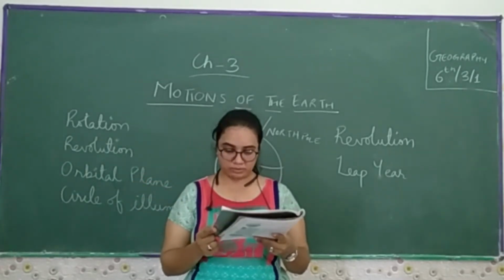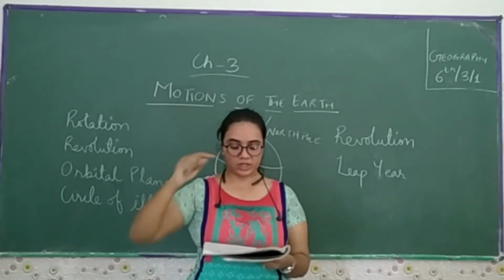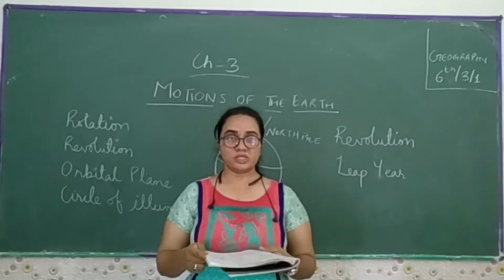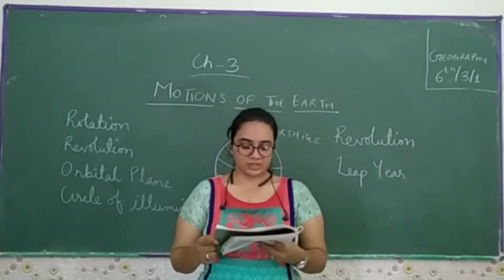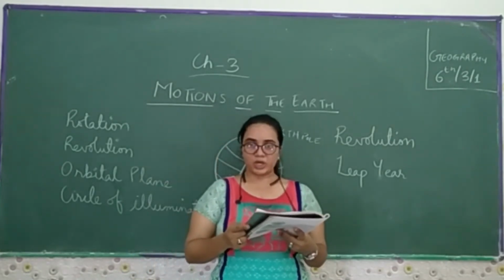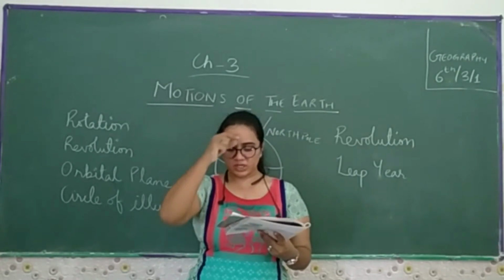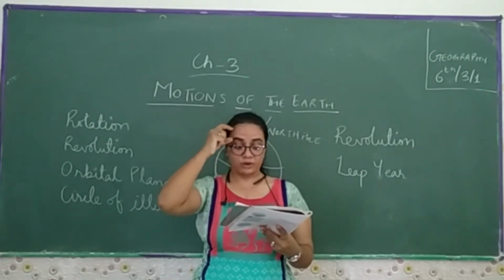Now come to the summer in the northern hemisphere. You will find in India the summer on the 21st June, and winter in the southern hemisphere, and the equinox till the 23rd of September. And we come towards the summer in the southern hemisphere, winter. Now you have to keep this in mind.